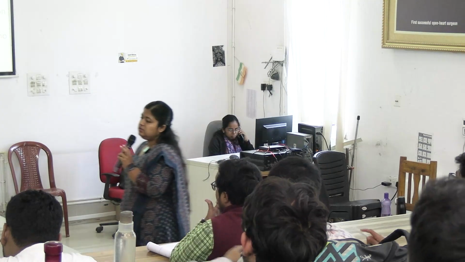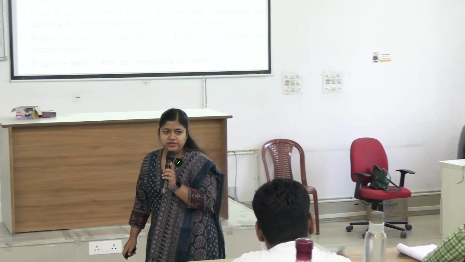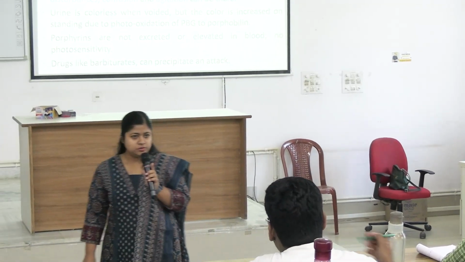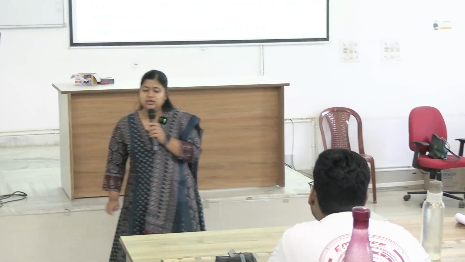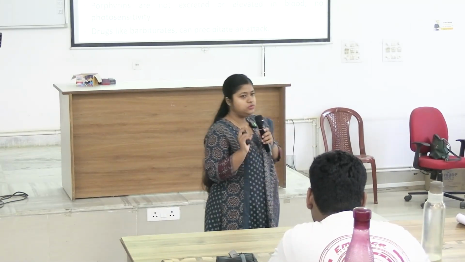Now coming to individual types. I will discuss three major types: acute intermittent porphyria, congenital erythropoietic porphyria and porphyria cutanea tarda. Not in much detail, just to touch all the important points and how to identify them if asked with an image or with MCQs.